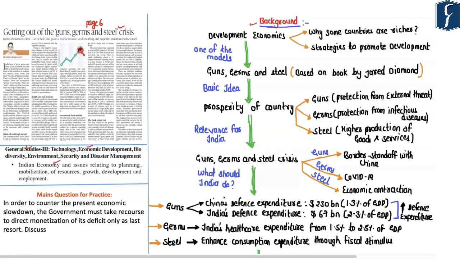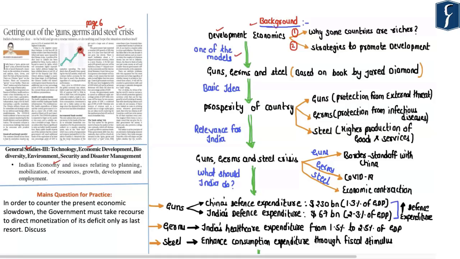In the field of economics, we have a sub-branch known as Development Economics. As the name suggests, this branch of economics deals with the development of countries. It seeks to understand why some countries are richer and prosperous and why some countries are poorer. Similarly, it provides us with a number of strategies that should be adopted in order to promote economic growth and development. Now, in the field of development economics, we have multiple models.